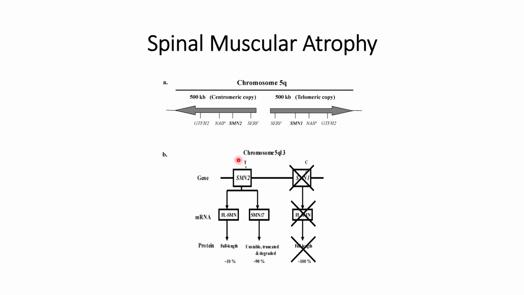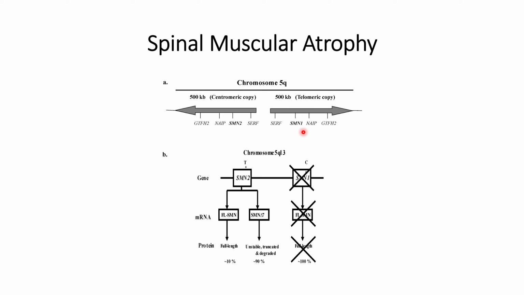Because of this, most of the final protein that is formed is unstable, truncated and degraded, whereas only 10% of the proteins are able to form a stable form that can perform the function of